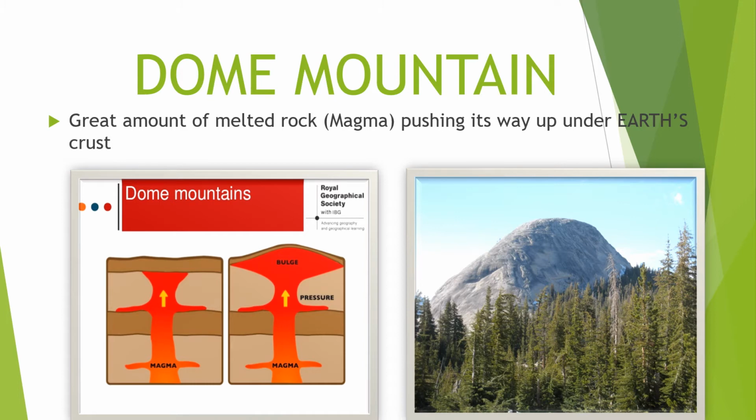Another example is Mount Pinatubo. Some scientists consider Mount Pinatubo a dome mountain.